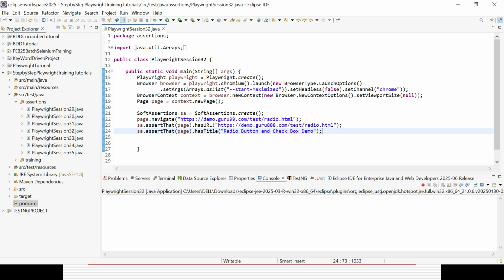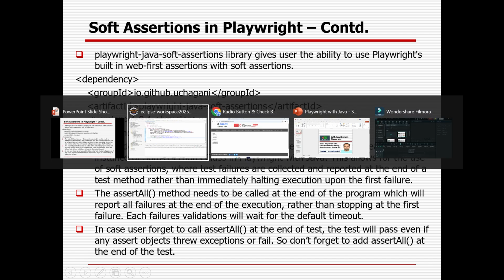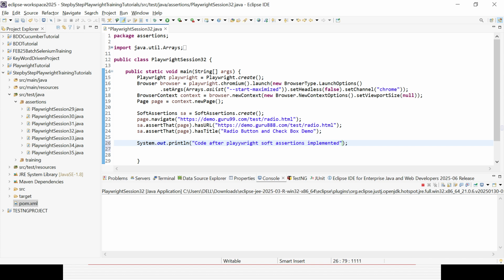Actually, we did not use the assertAll method; you forgot to call it here. So though it is actually failing, it will still pass the test case, and it will not throw any kind of assertion failure. Now I can see whether my dependent line of code also executes, which is not possible with a hard assertion. So let's add some code after the playwright soft assertion implementation, and try to close the page as well, page.close.